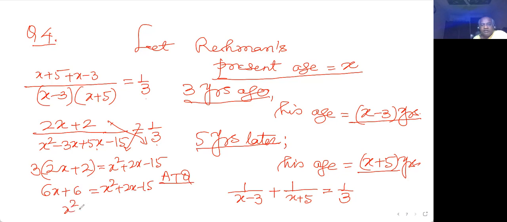So I can write x square plus 2x minus 15 minus 6x minus 6 is 0. And the quadratic equation which I am getting is x square minus 4x minus 21 is 0. This is the quadratic equation which I am bringing to the next page: x square minus 4x minus 21.